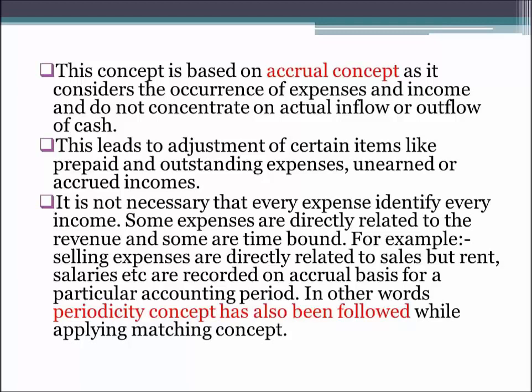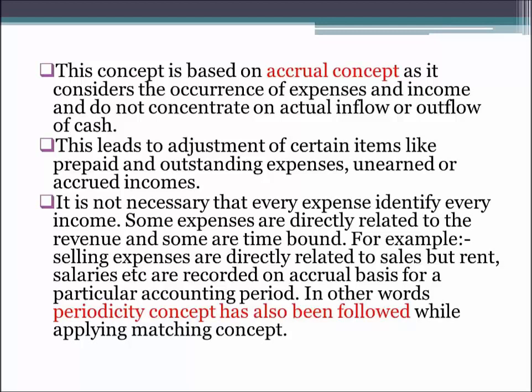So when we follow the accrual concept, we have to adjust these prepaid and outstanding things and earned and accrued incomes. Since the matching concept is based upon the accrual concept, these adjustments of prepaid and outstanding also come under the matching concept, because the matching concept is more or less based on the accrual concept only. These two concepts are similar only.